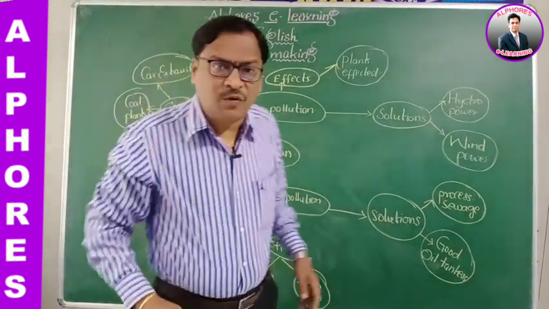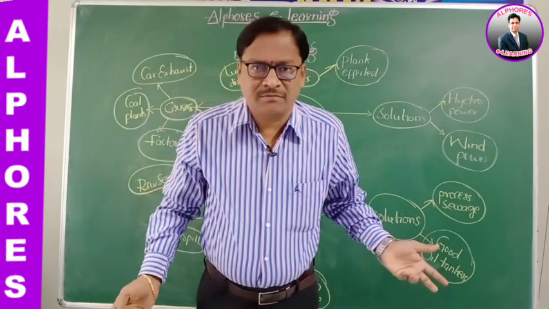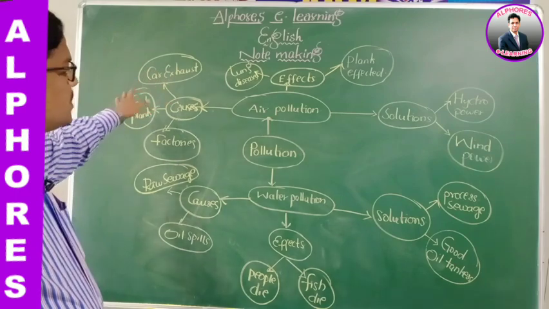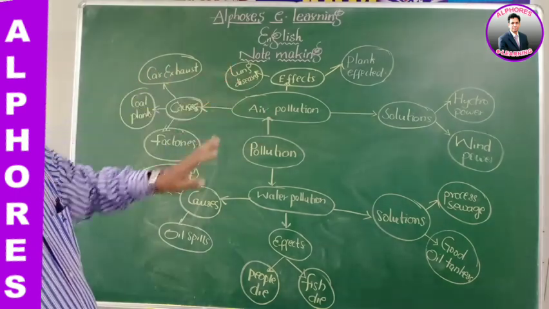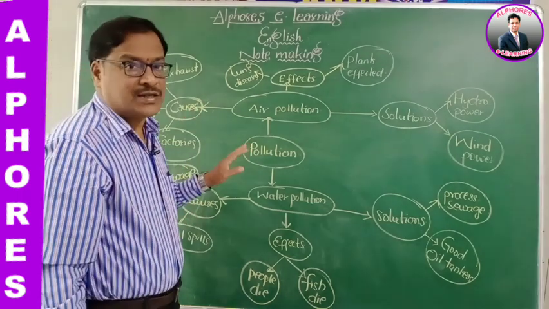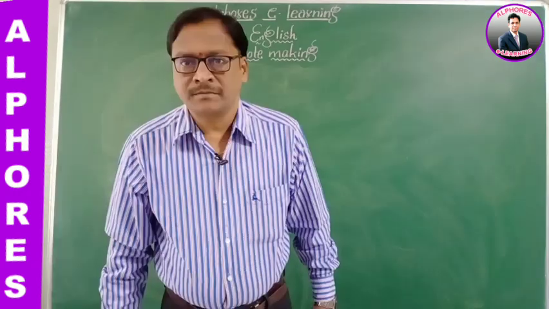In water fish live. If the water is polluted, fish die. So this is pertaining to pollution. This is the spider diagram. If you have a glance, you can easily understand. Like this, the students are suggested that they should make notes.